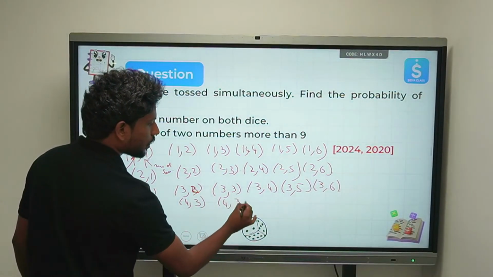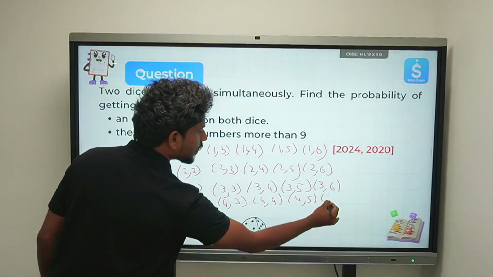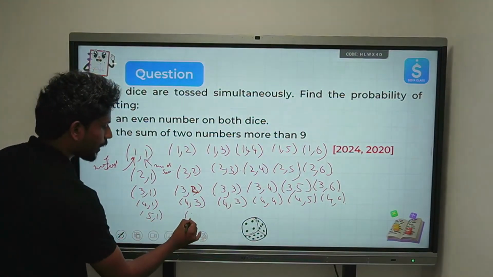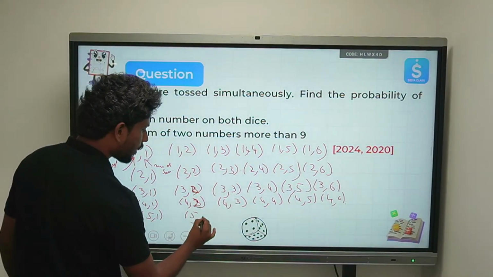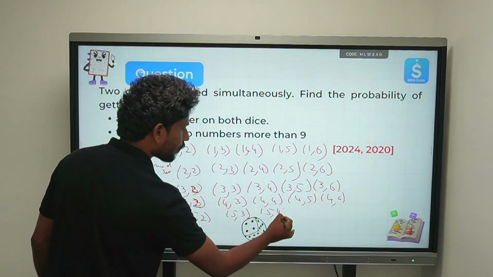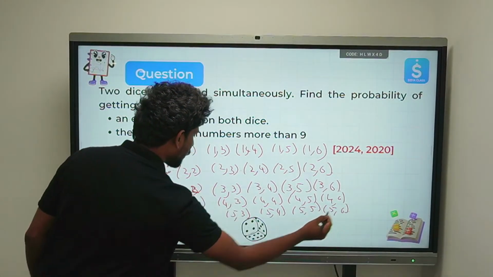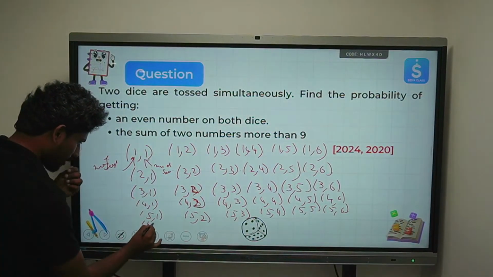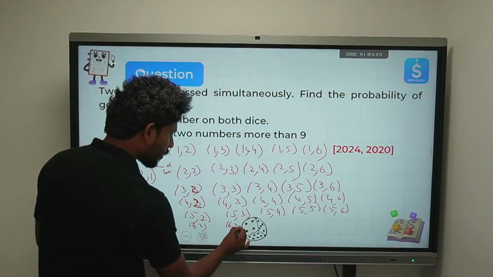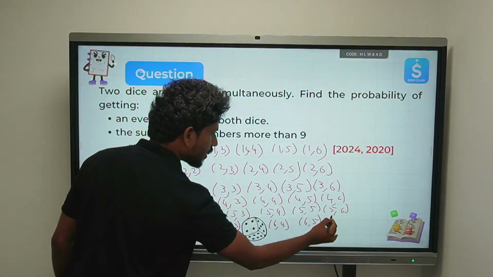4 4, 4 5, 4 6. Similarly, again you have the sequence of 5 1, 5 2, 5 3, 5 4, 5 5, 5 6. Similarly, you have again 6 1, 6 2, 6 3, 6 4, 6 5, 6 6.